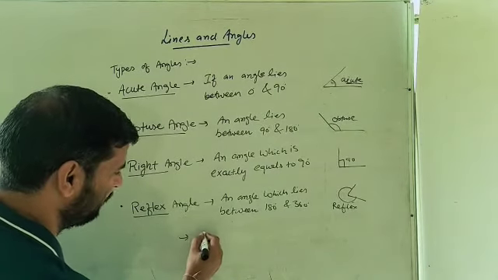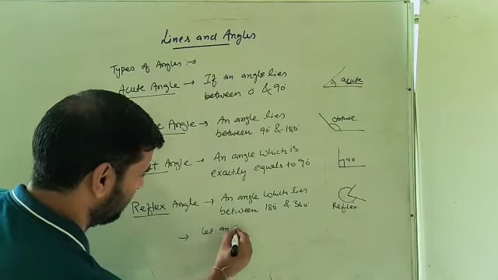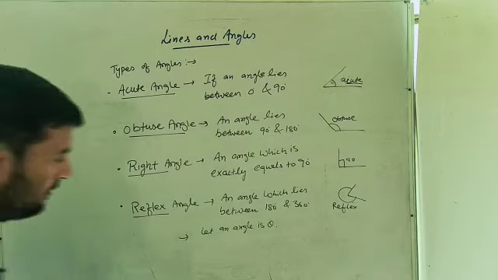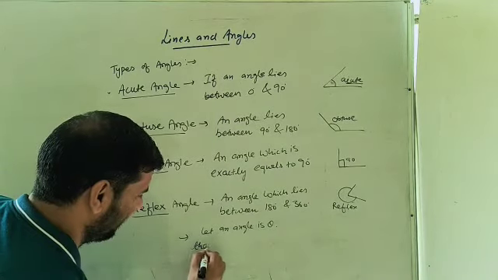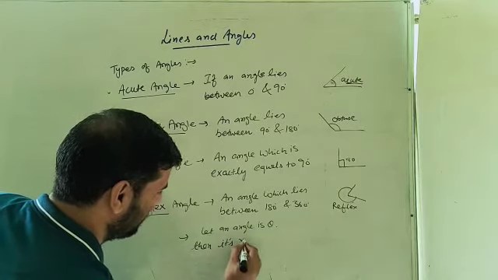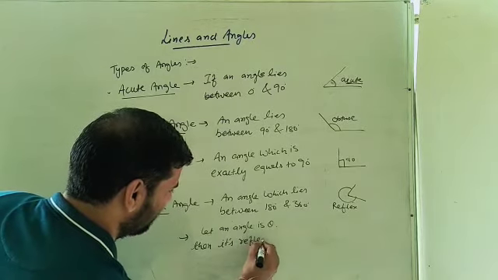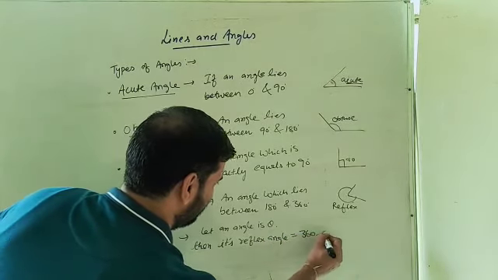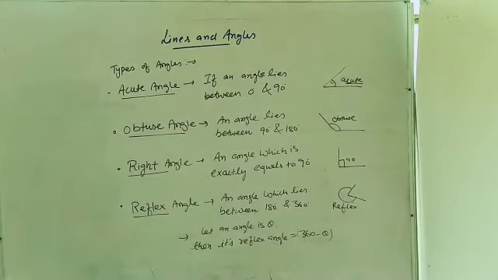Let an angle be given to be theta. कोई angle हमारे पास given है theta. Then its reflex angle is equal to 360 minus theta. So you must remember it. हमें reflex angle निकालना हो तो it should be subtracted from 360. So the reflex angle can be found by subtracting any angle from 360.